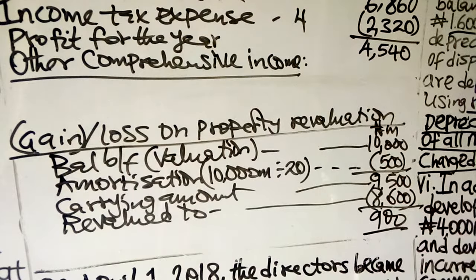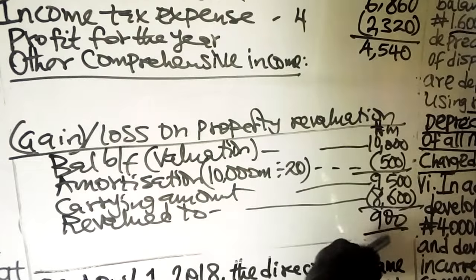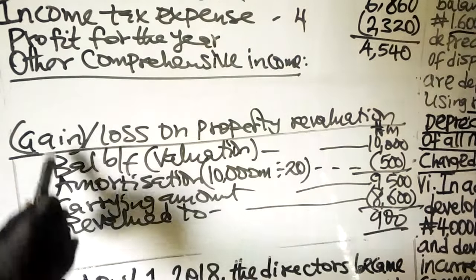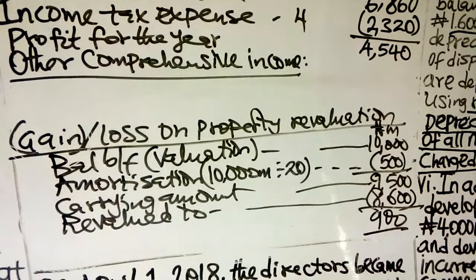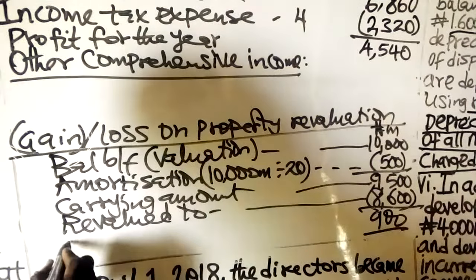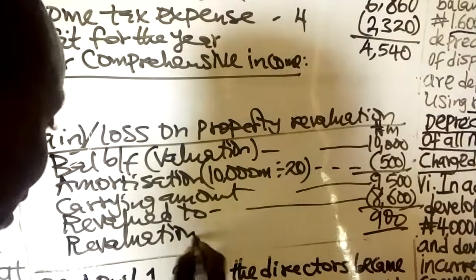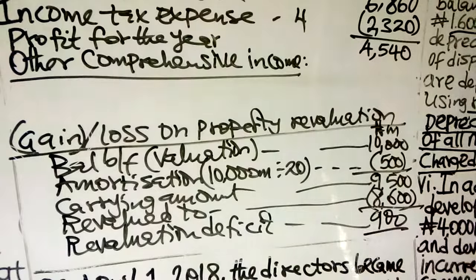That is a revaluation deficit. If it is a gain, it will be negative. That means this will be more than this, then you have minus this. But it is a deficit. That is why the carrying amount exceeds this. Actually, that is why I bracket gain. It will be a gain when it is negative. So we will have a revaluation deficit of 900.